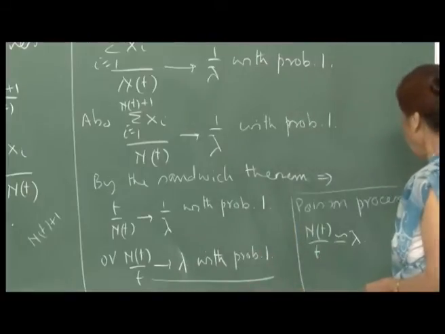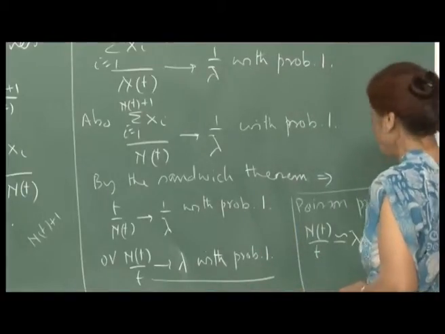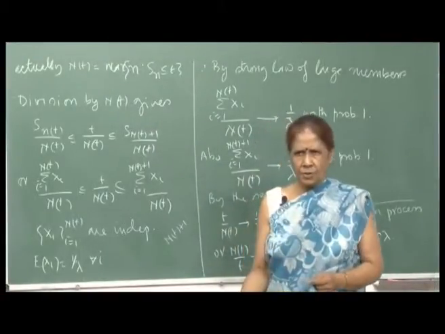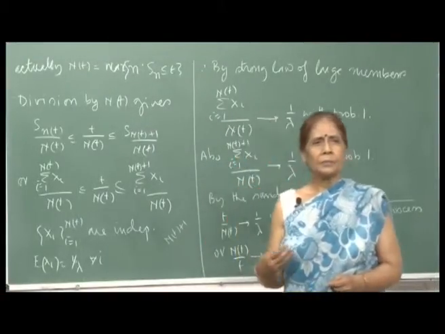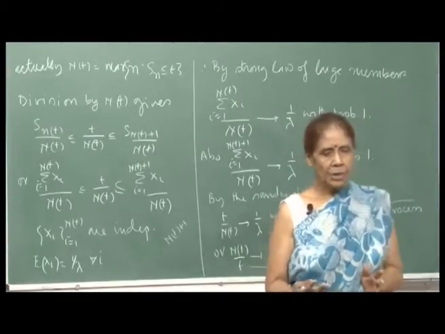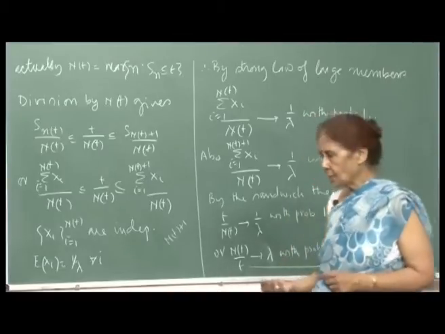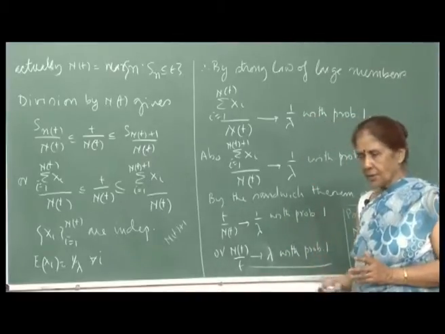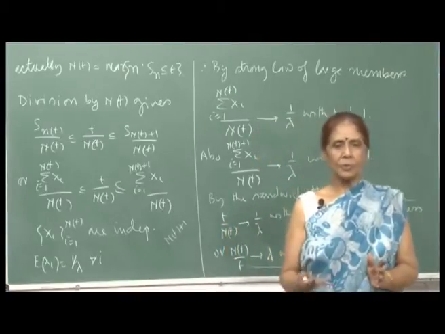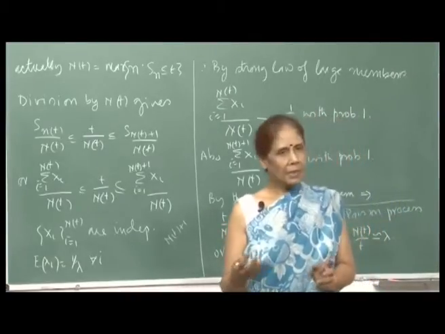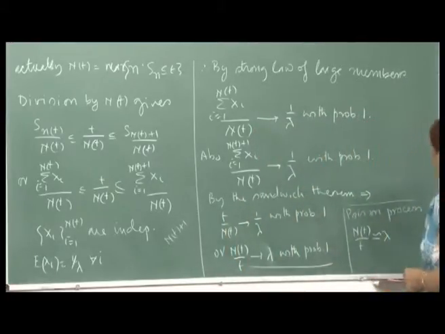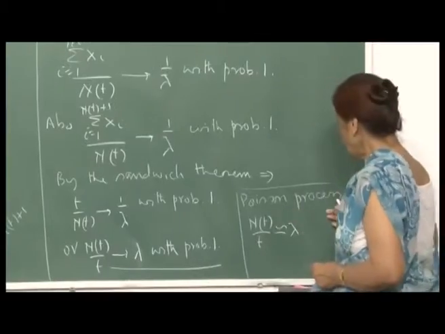So now again, as I told you, the law of large numbers is basically used to estimate the mean of the population. You go on making observations, and we say that the observations are independent, identically distributed, because they are coming from the same population. So we expect the average to converge to the mean of the population. Here also it is the same thing for the Poisson process.